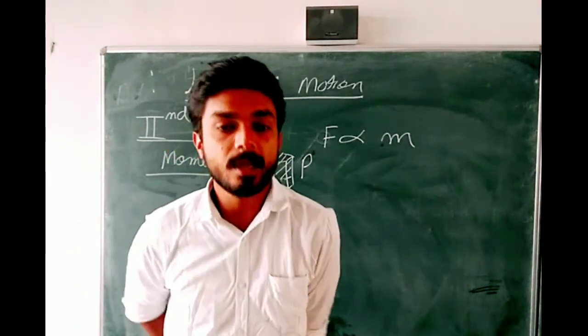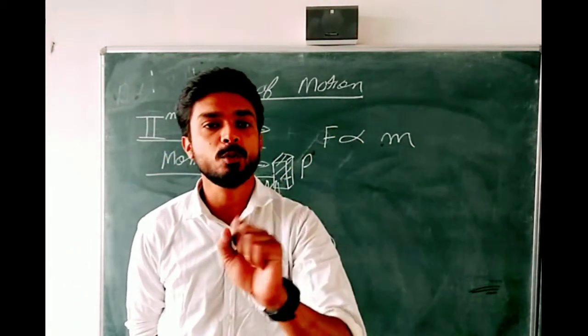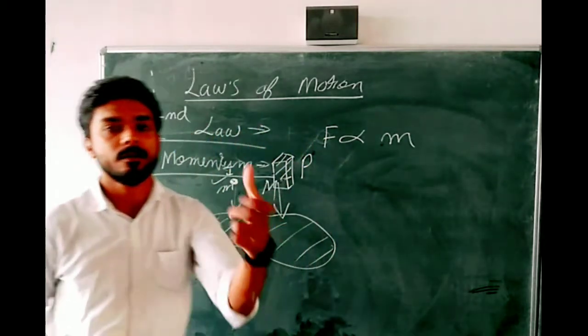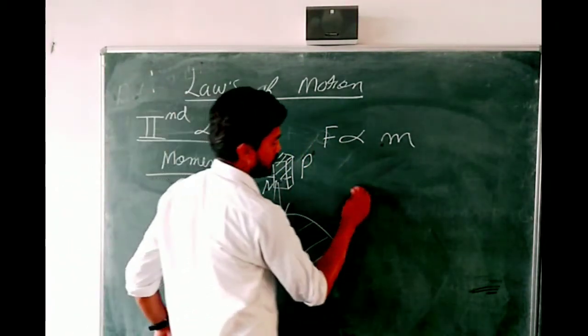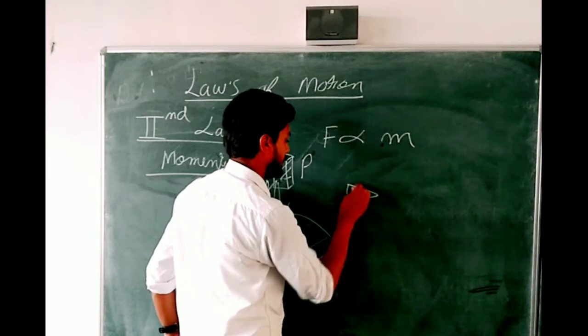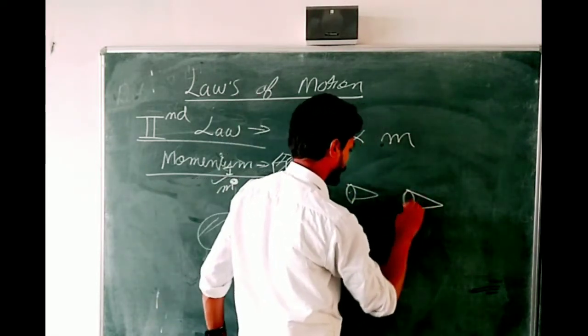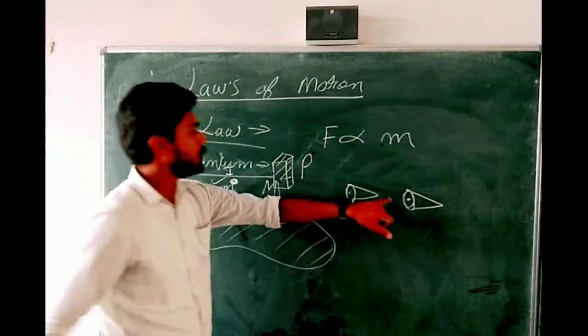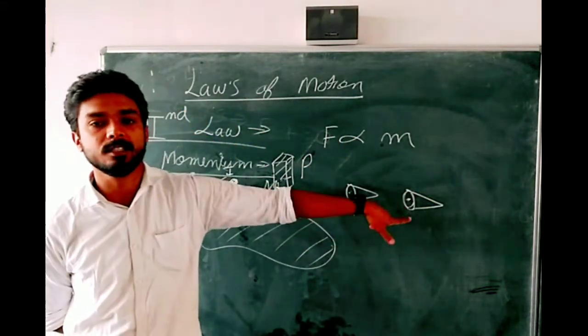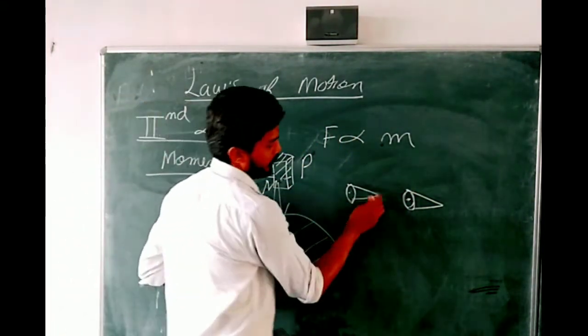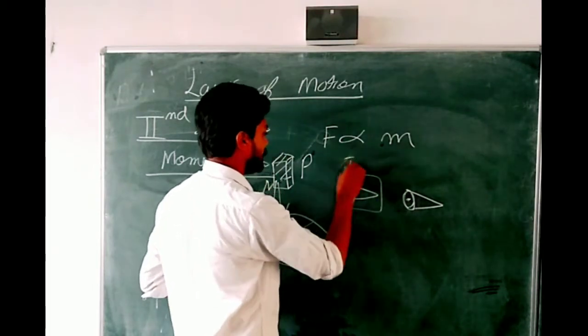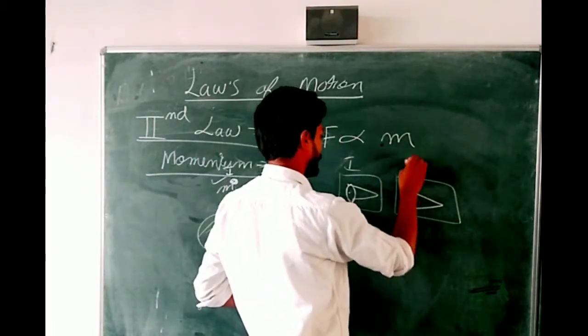Suppose, students, I have two bullets of a pistol. I am going to use these two bullets, number 1 and number 2.